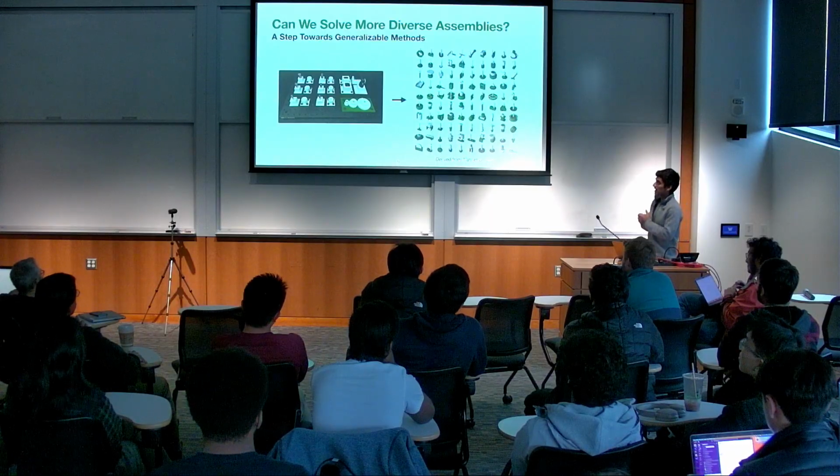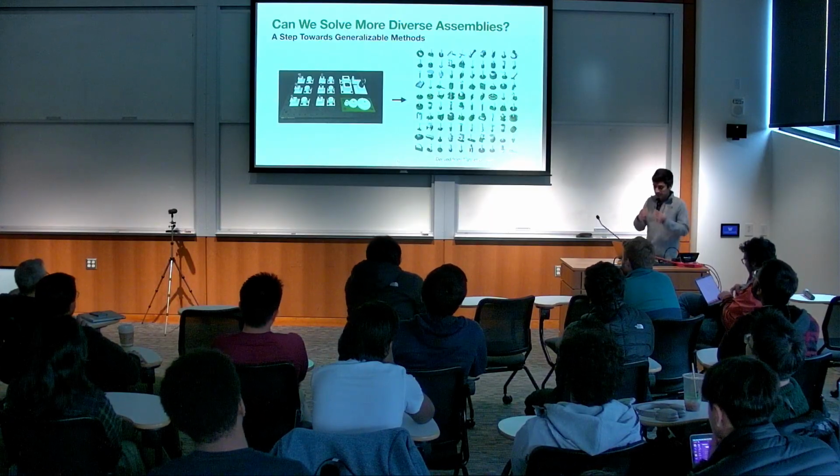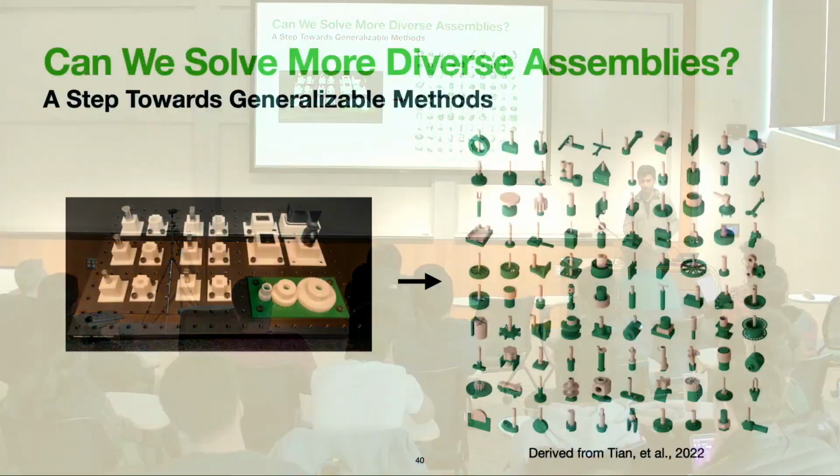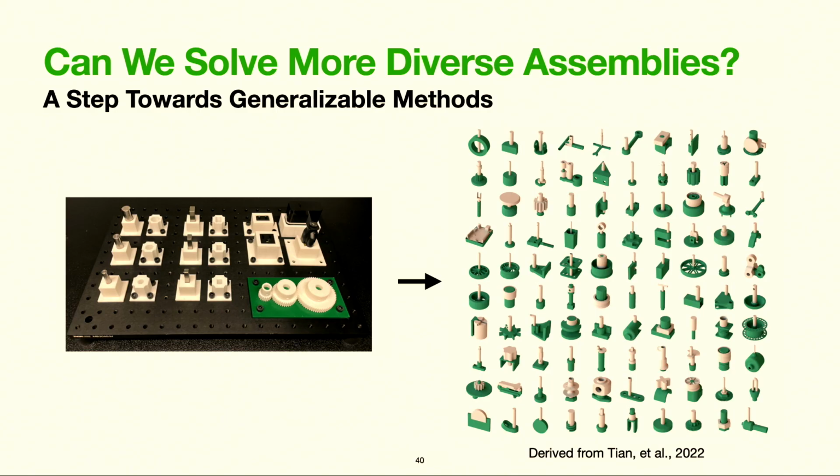Although we were happy with our earlier results, the assemblies we had solved were obviously just a small fraction of the space of real-world assemblies. Fortunately, Autodesk and MIT had at this time recently released Assemble Them All, which is a paper that included the largest assembly dataset to date. We sampled 100 two-part insertion-style assemblies from the dataset and aimed to solve them in this next phase of the work.